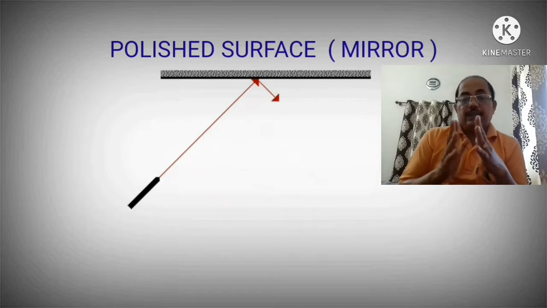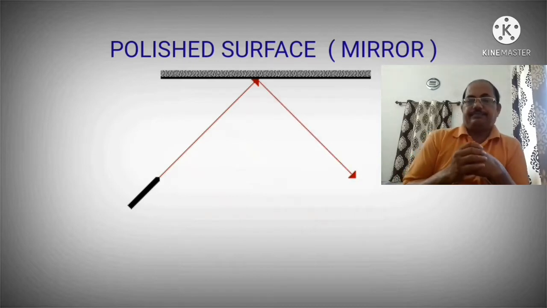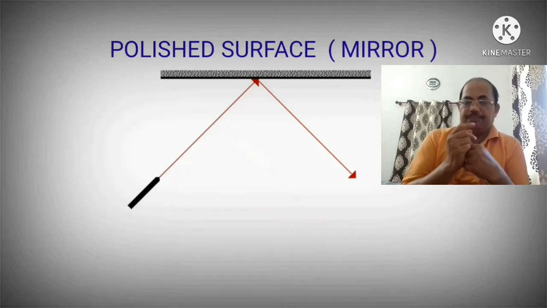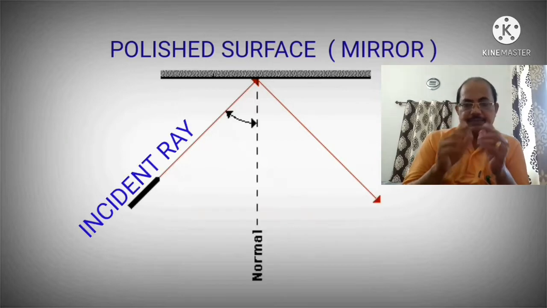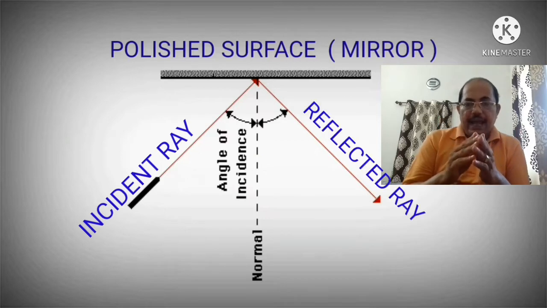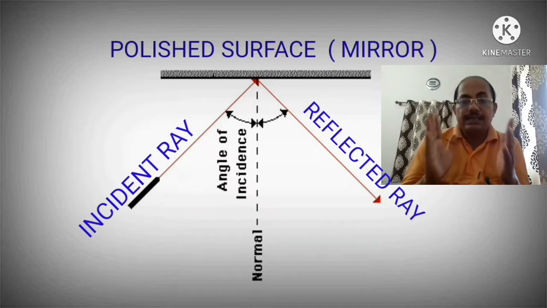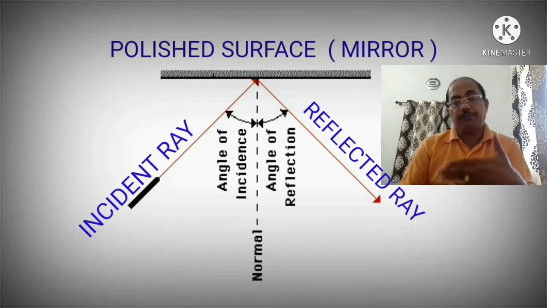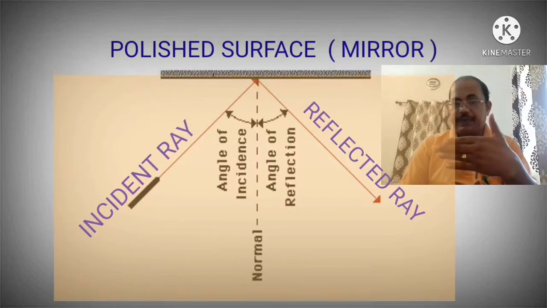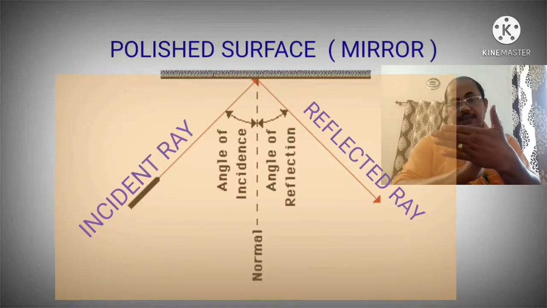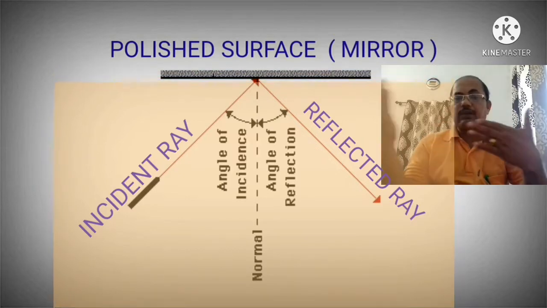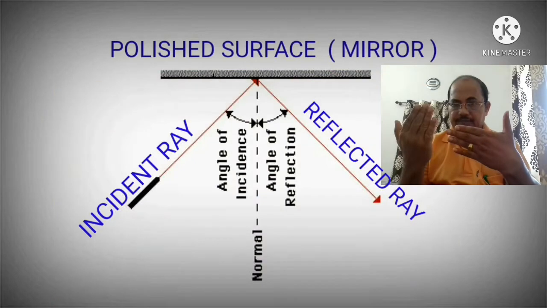Now the most important is the laws of reflection. There are two laws of reflection. First law: the incident ray, the reflected ray and the normal at the point of incidence lie on the same plane. That means if you place a plane surface, then the incident ray, the reflected ray and the normal will lie on that plane paper.